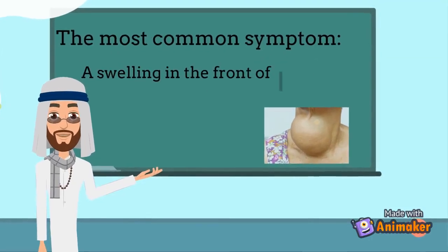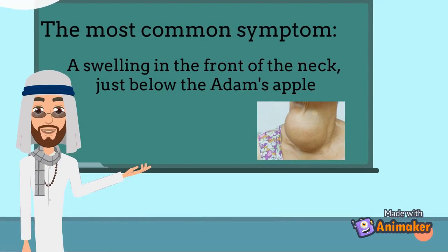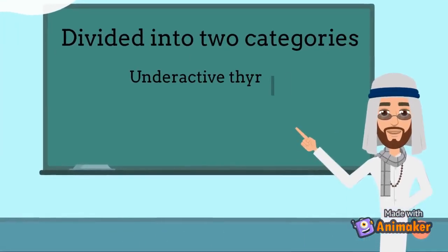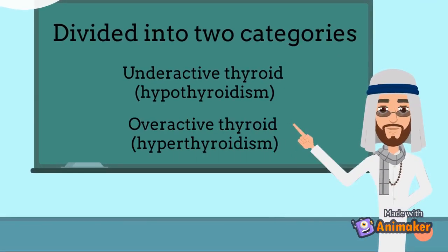The most common symptom of goiter is a swelling in the front of the neck, just below the Adam's apple. Next, the symptoms are divided into two categories. There are underreactive thyroid, hypothyroidism, and overactive thyroid, hyperthyroidism.